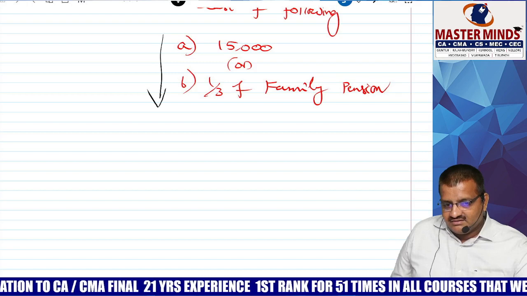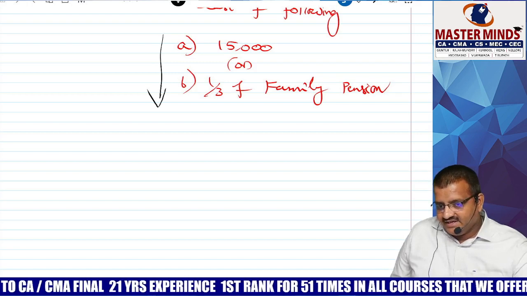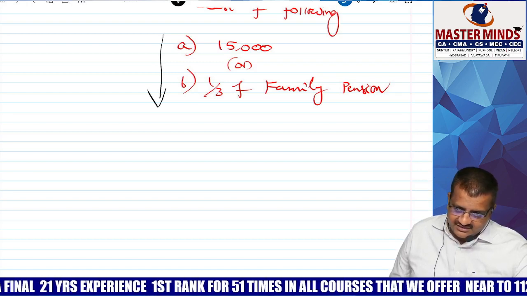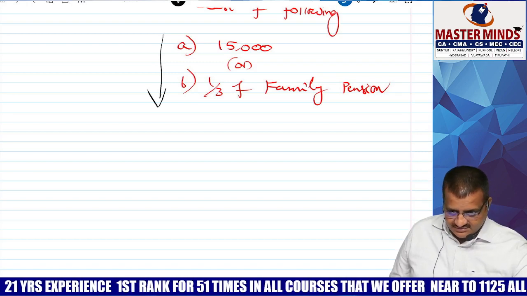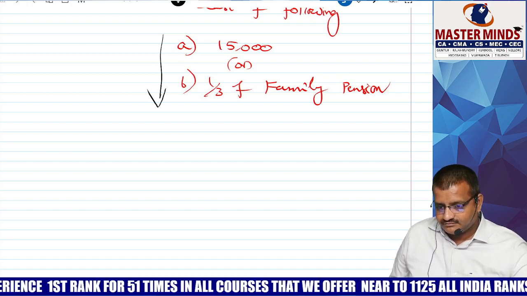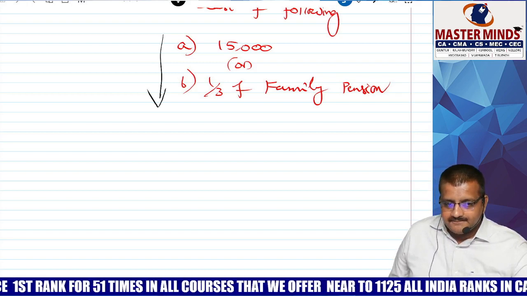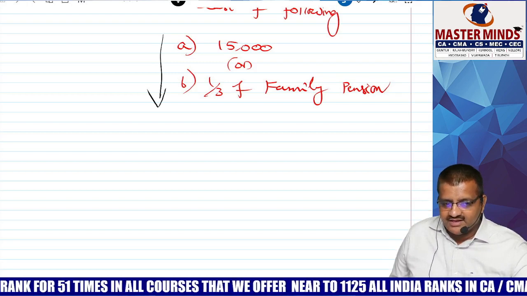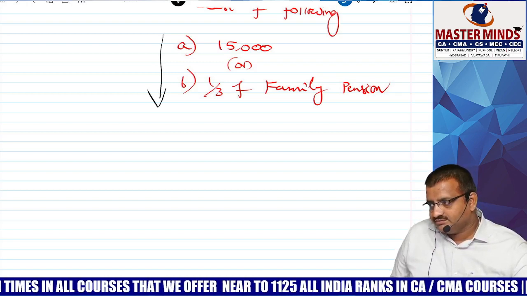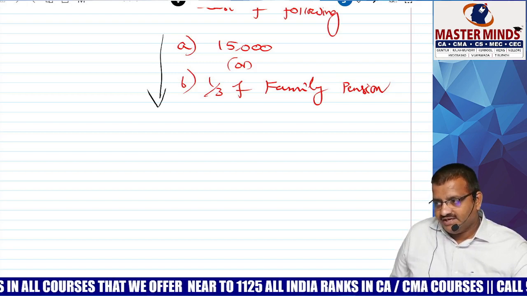Section 10AA. Is it applicable to wholesaler, trader, retailer, manufacturer? Yes. Next, another topic: AMT. Individual, HUF, AOP, BOI, AJP, whose adjusted total income exceeds the limit. What is the form? 29C.